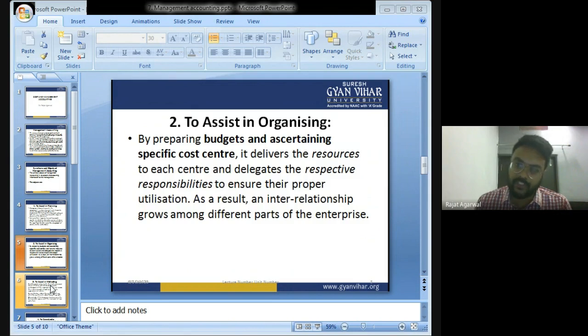To assist in organizing, management accounting also helps management in preparing budgets, so that whatever production we are doing should be done within this budget only. It will help the management to keep an eye on whether the employees are working within the budget. Because if there is no budget, the employees will cause more wastage. How can you control the cost? So management accounting also assists management to organize and to prepare budgets.